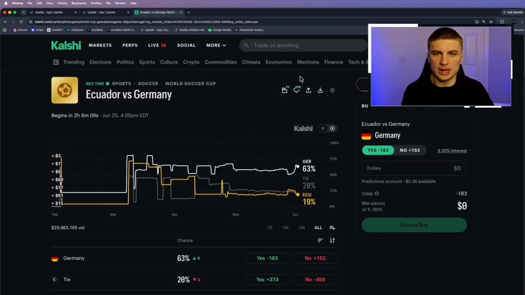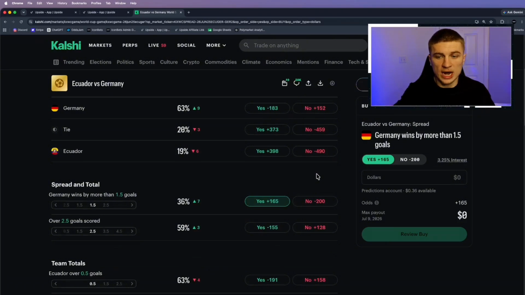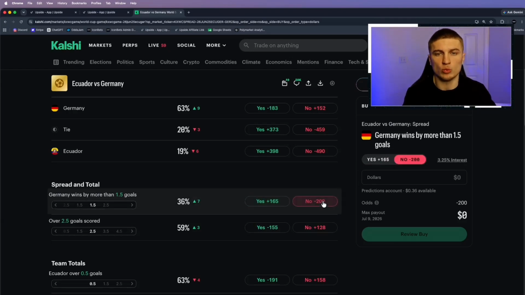So let's take a look at the World Cup game today. As you can see, Ecuador versus Germany, we're able to see the yes on Germany or the no on Germany. Essentially what that means is the yes on Germany is the money line to win. The no on Germany is essentially Ecuador's money line to win. If we go down and look at the spreads and totals, it's the same thing. Yes on the spread is essentially Germany will win by minus 1.5, or the no on Germany is essentially they will not cover and Ecuador will cover the 1.5 spread.